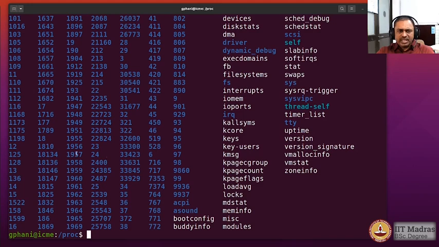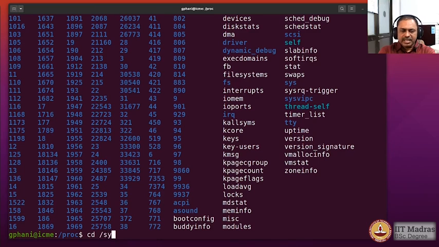Now there are a lot of folders that are also going down with some names which are basically numbers. These numbers correspond to what are called the process IDs. For every process that is running in the operating system, there is an ID, and using these folders we can know more about those processes.